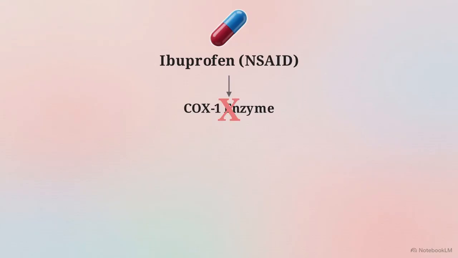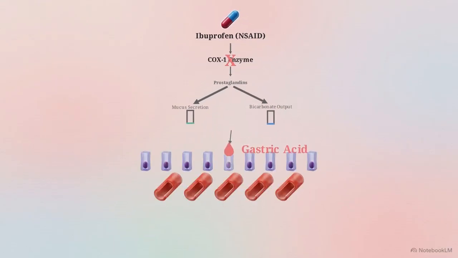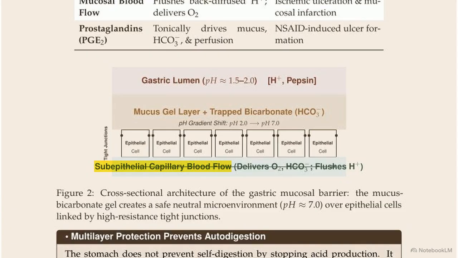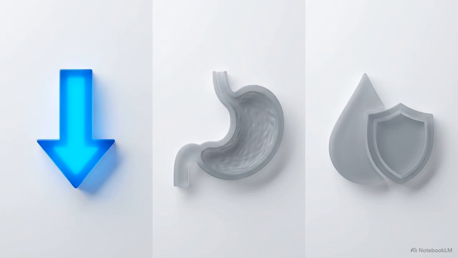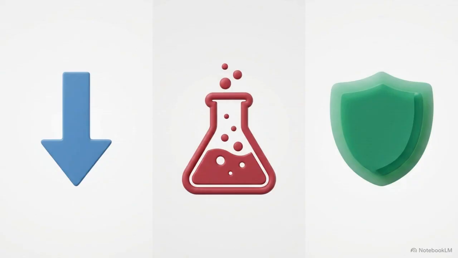If you were asked to explain hematemesis, vomiting blood, in a patient taking chronic ibuprofen, trace the pathway. The NSAID inhibits COX-1, which depletes prostaglandins, which halts mucus and bicarbonate production, allowing normal acid to erode into a blood vessel. Mucosal blood flow acts as a dynamic, active defensive mechanism. The subepithelial capillary network delivers essential oxygen and bicarbonate to the surface cells, while simultaneously flushing back diffused hydrogen ions into the systemic circulation. Master the tripod. The upper GI tract must propel the bolus without compromising the airway, chemically process macromolecules without destroying the host, and actively maintain a multi-layered shield to survive its own environment.